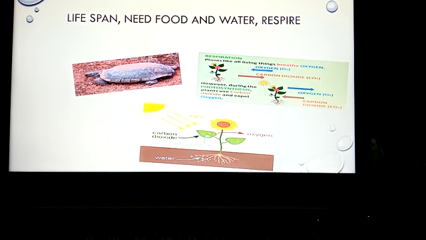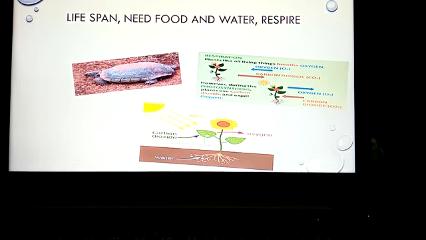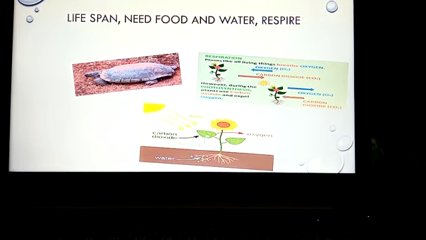Children, we have completed all 9 characteristics of living things. In the next class, we will discuss the classification of living things, that is, plants and animals. Read the textbook for better understanding.